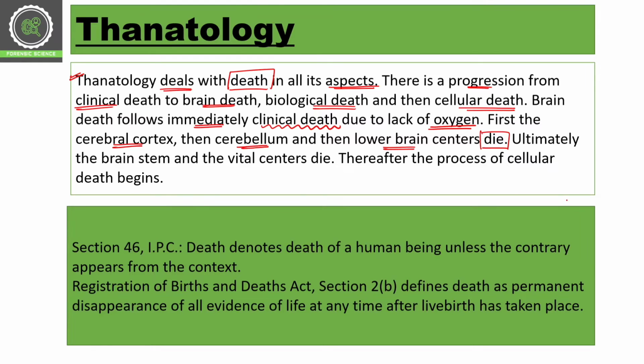This is the step by step death progression in the brain due to lack of oxygen. Ultimately the brain stem dies and the vital centers die as well.